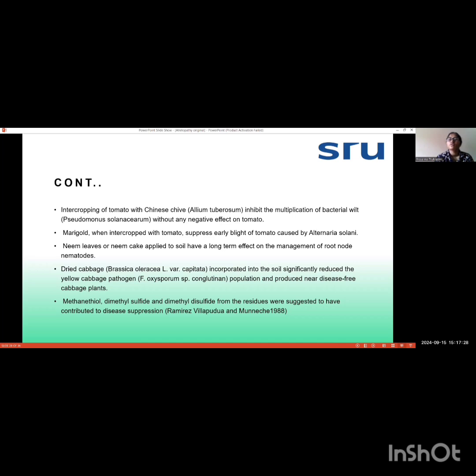So in order to reduce root knot nematodes, you can use neem leaves or neem cake, or dried cabbage incorporated into the soil, which significantly reduces the cabbage pathogen. Next, methanol, dimethyl sulfide and dimethyl disulfide from residues were suggested to have contributed to disease suppression. So dimethyl sulfide and dimethyl disulfide also helped in the reduction of diseases.